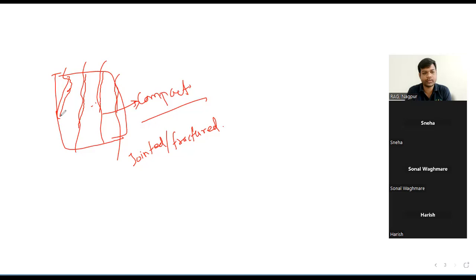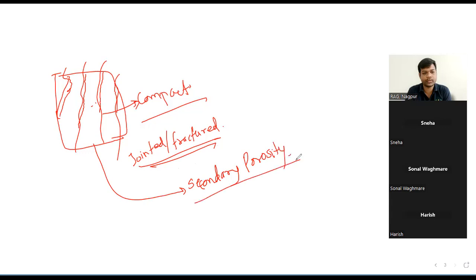But yes, this water will be limited. This fractured and jointed nature of the limestone will be secondary porosity.